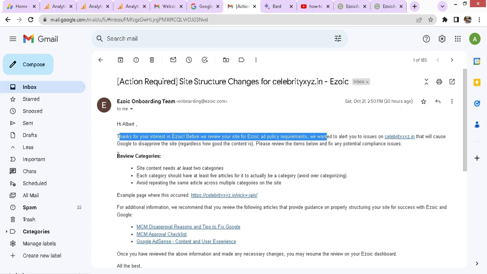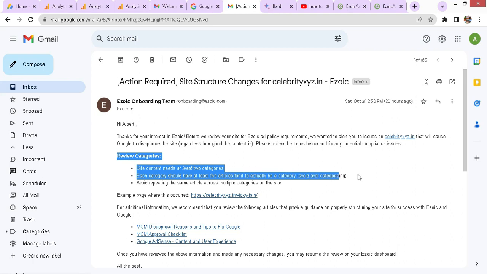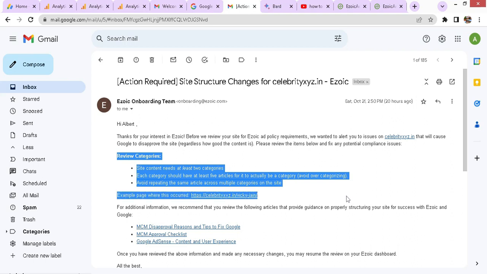I am back to emails, and here you can see I have received one email that says the following. This is an important email. The points to remember for Ezoic approval are: your site must have at least two categories. Next, each category must have at least 5 articles in it, and they should not be over categorized, meaning one article should not be included in 2 categories. Like, for example, one article in the home category and the same article in the blog or entertainment category.